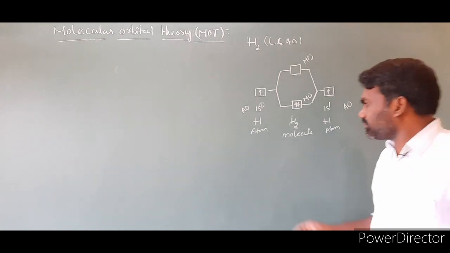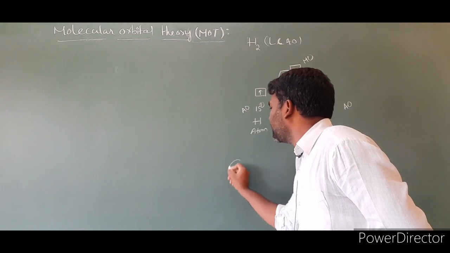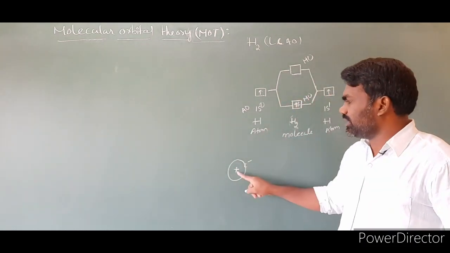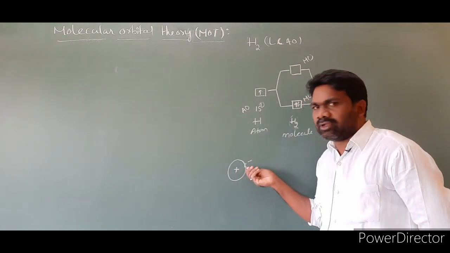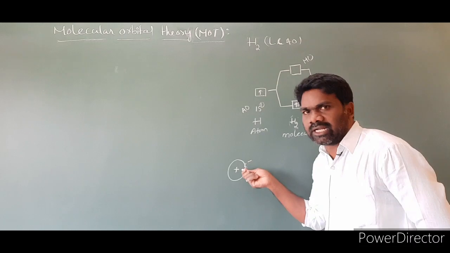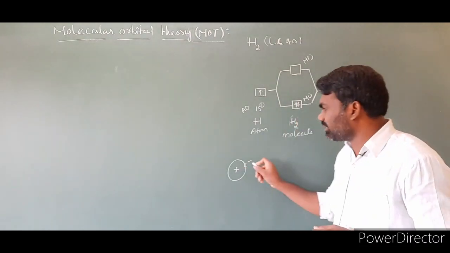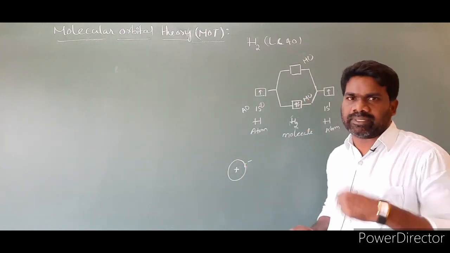Postulate number 3. If you take an atom, its nucleus and its electron, I am talking about this hydrogen atom. The electron of this hydrogen atom is under the influence of only one nucleus. So electrons present in the atomic orbital are influenced by only one nucleus. I am repeating the point.